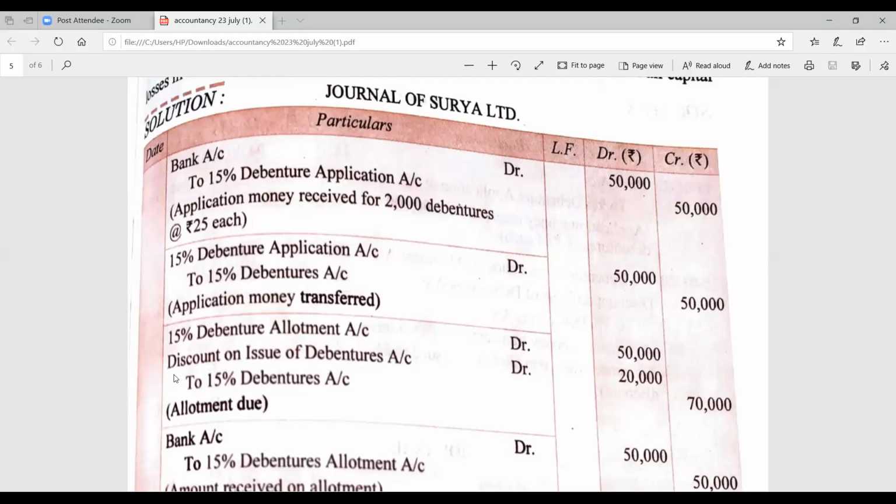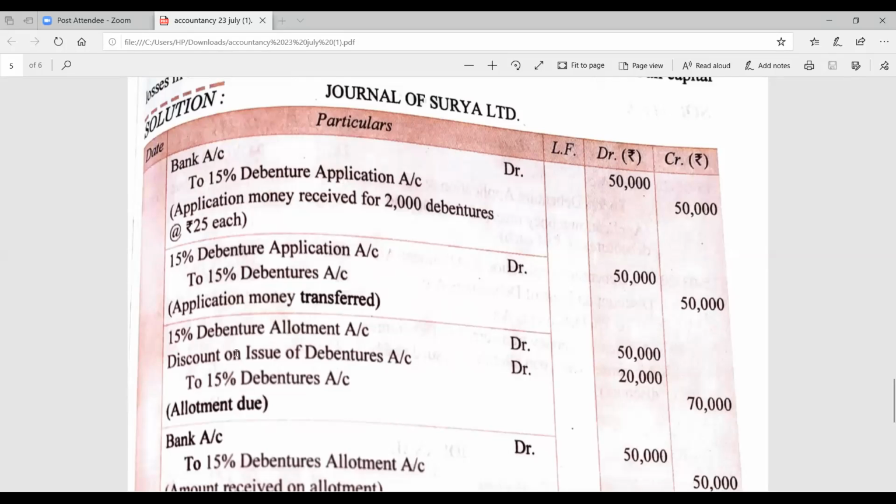Now next, discount on issue of debenture. How is it to be shown? 10 rupee discount is there and total number of debentures are 2000. So 2000 multiplied by 10 rupee discount per debenture. We will get the total amount 20,000.